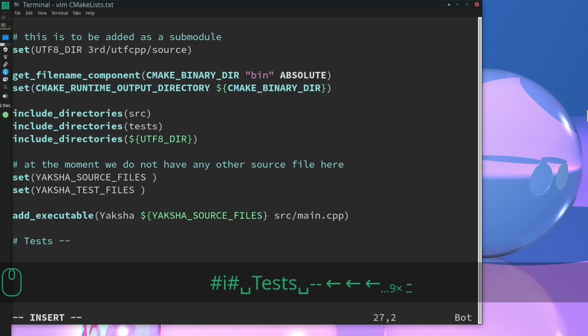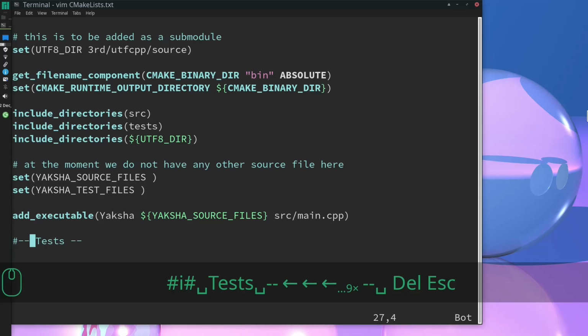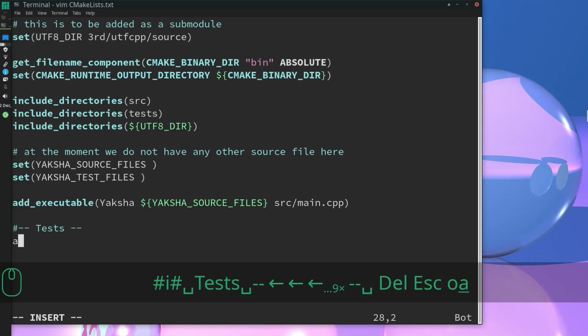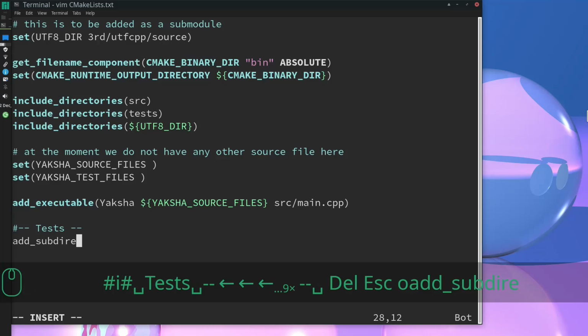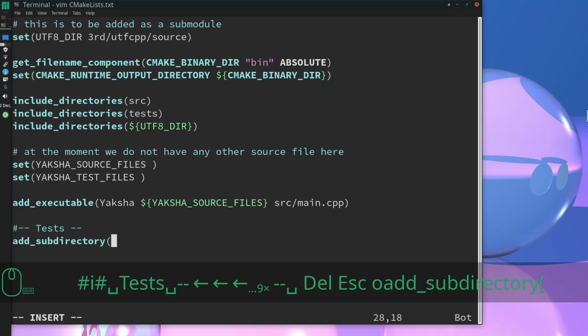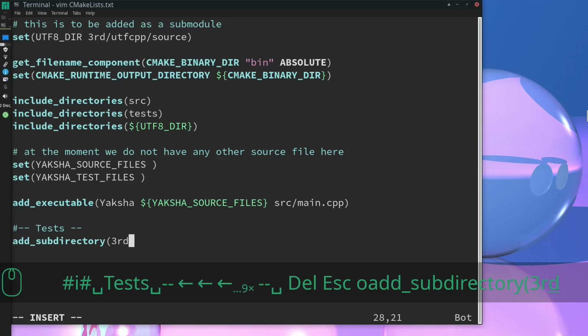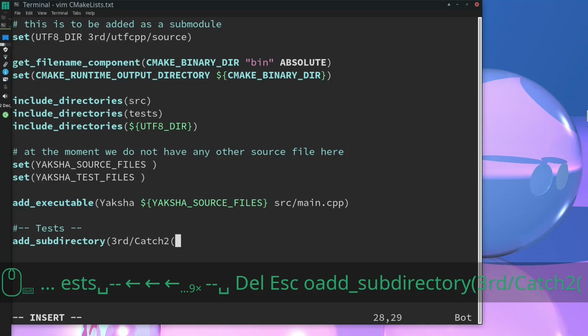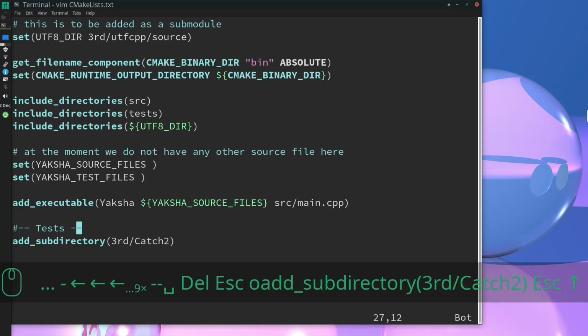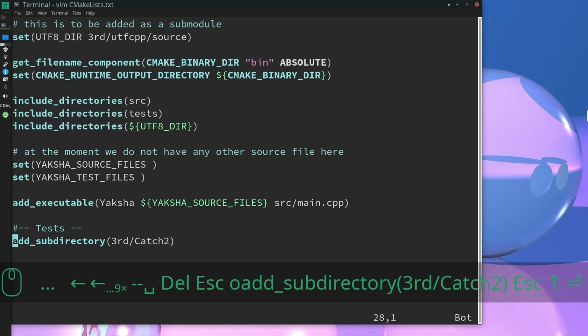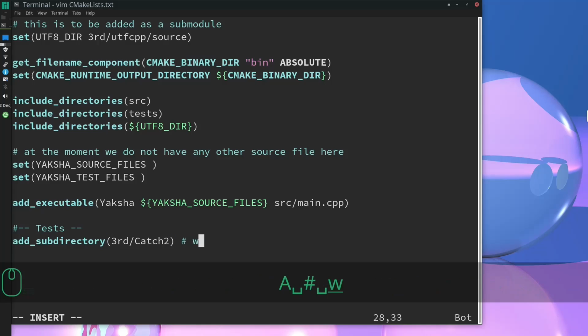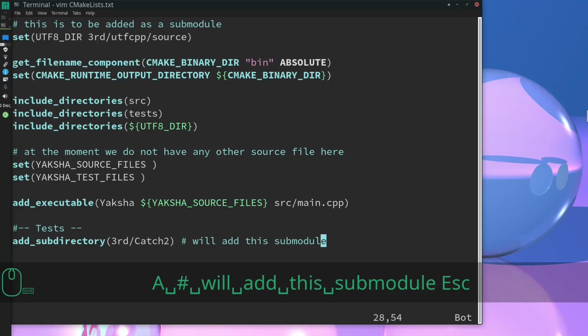All right, now let's add support for the tests. So the tests are going to have their own binary. That is going to be Yaksha tests. And we are going to use the catch2 third-party library, which we are referring to here. We are going to add it as a subdirectory here because we want to use the CMakeLists file that they have put in that catch2 folder.